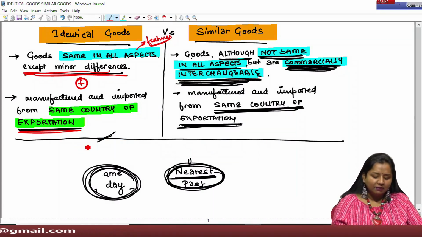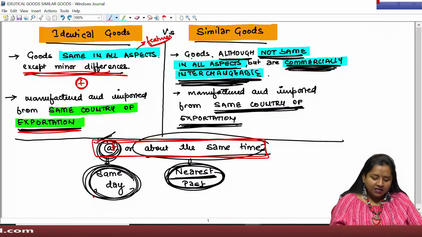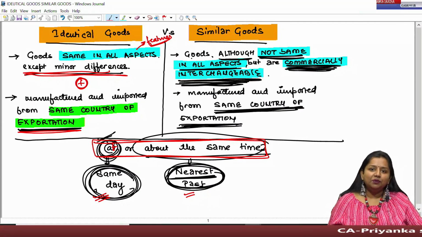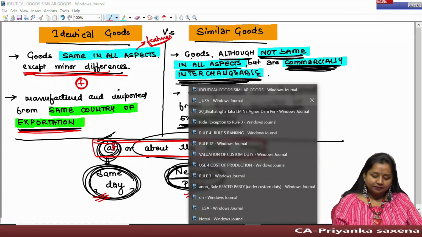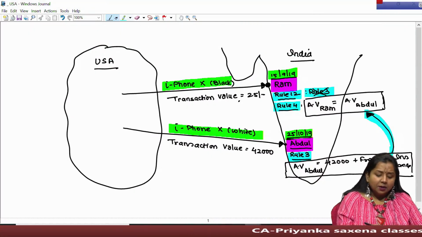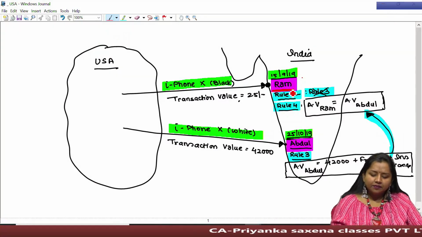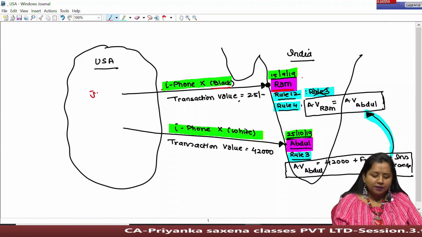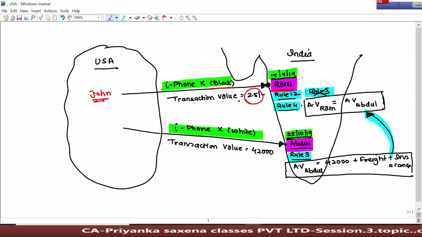At or about the same time means either on the same day when goods are being imported by our client, or in the nearest past when any other person imported such goods thereupon. For example, I can say that Mr. Ram imported iPhone X in black color from US from Mr. John, whose transaction value in the invoice is shown as rupees 25. Now, finding this value as doubtful, the assessing officer asked Mr. Ram to supply evidence validating such amount.